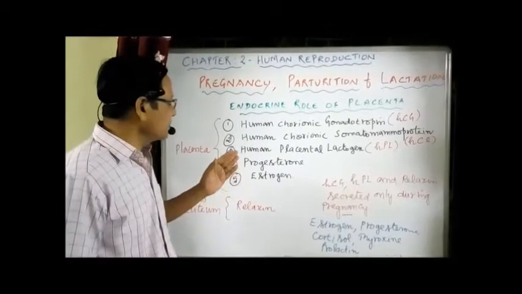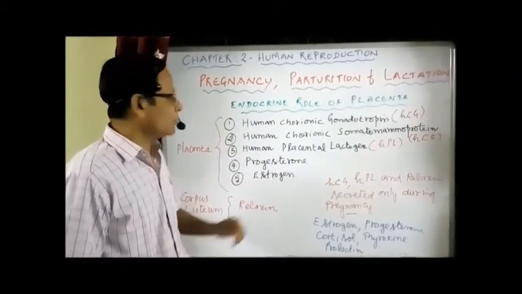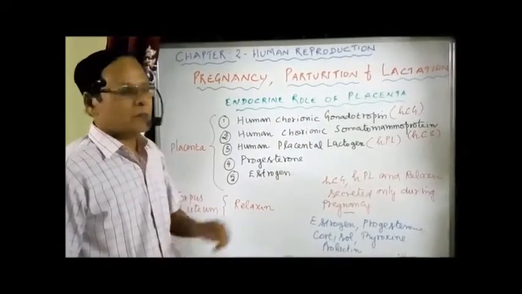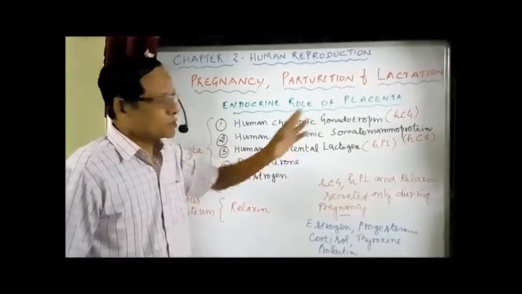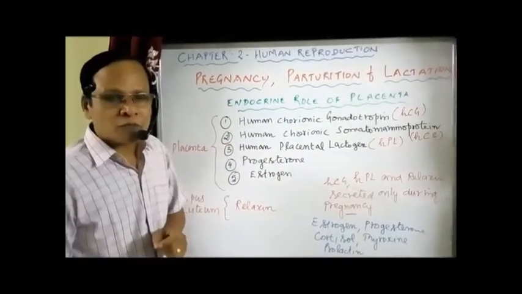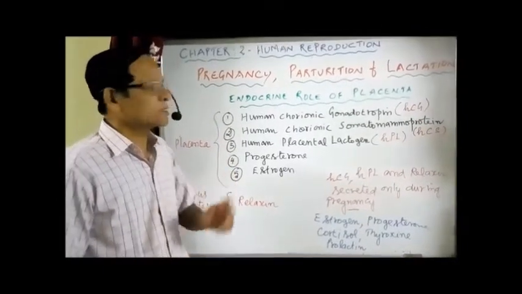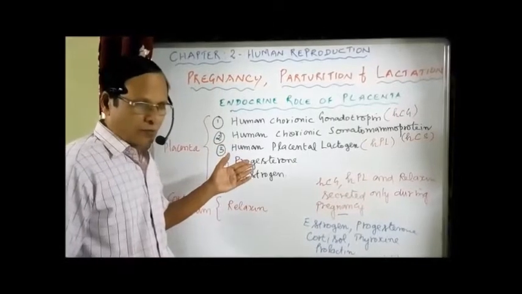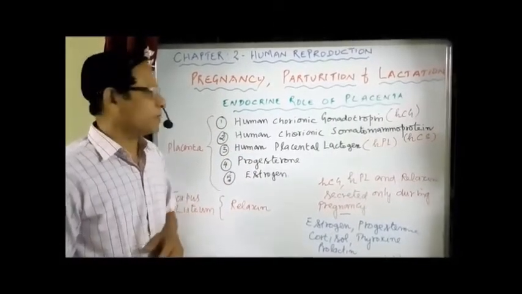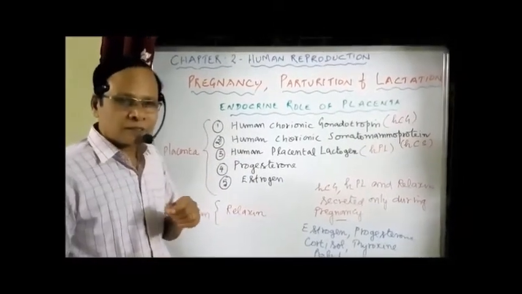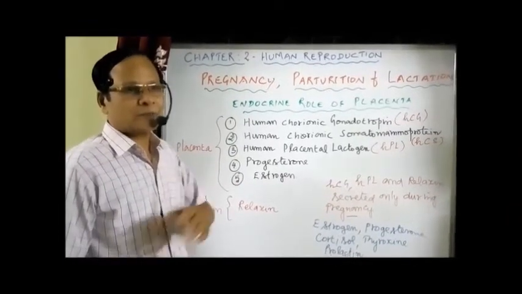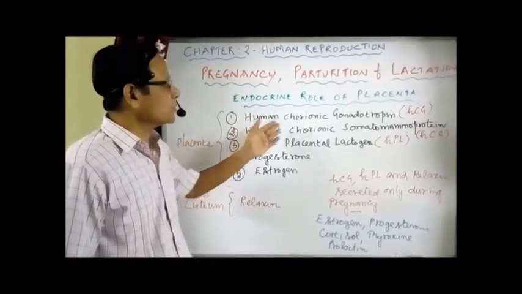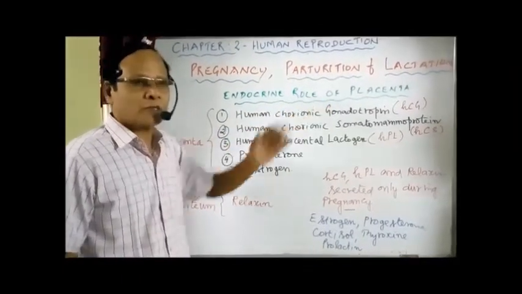It secretes major hormones. Number one, human chorionic gonadotropin, simply called HCG. This is a hormone secreted only during pregnancy. That is why it is normally released into the urine of pregnant women, and it is considered an indicator for pregnancy. So the pregnancy test is based on the presence of human chorionic gonadotropin in urine.